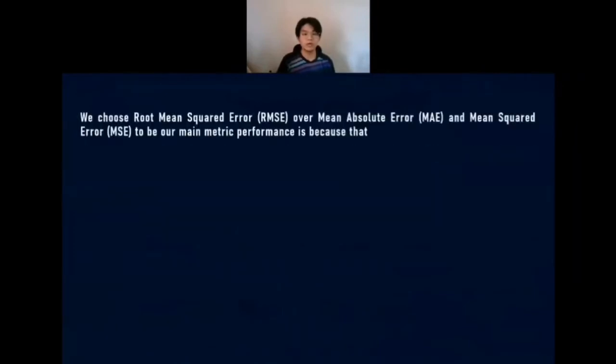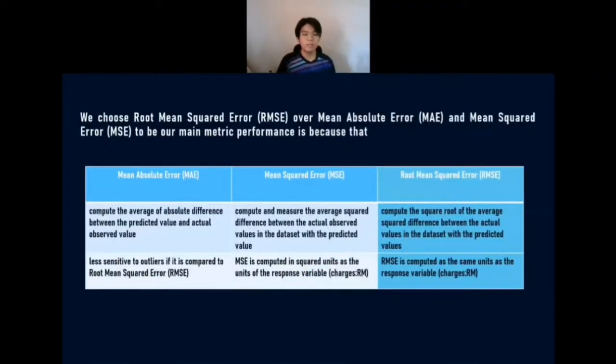We choose root mean square error, RMSE, over mean absolute error, MAE, and mean square error, MSE, to be our main performance metric because MAE is less sensitive to outliers compared to RMSE, while MSE is computed in a squared unit of the response variable, which is RM for the charges. So RMSE is the most suitable as it is computed in the same unit as the response variable, which is RM. It is clearer for us to interpret and see the result.